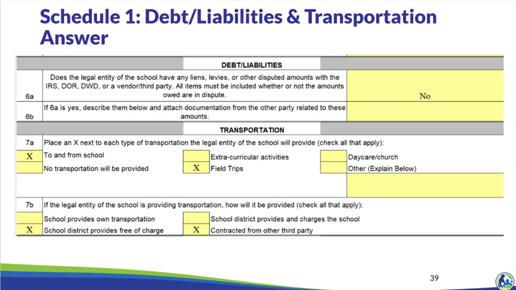In 7B, we then indicate how it will be provided. For Holy Love, the local school district is providing the to and from school transportation free of charge, so we will not see any costs or revenues related to this transportation in the budget. However, for the contracted transportation costs for field trips, the school will need to include contractor transportation expenses in Schedule 3-3. We will go through this schedule later in the training.